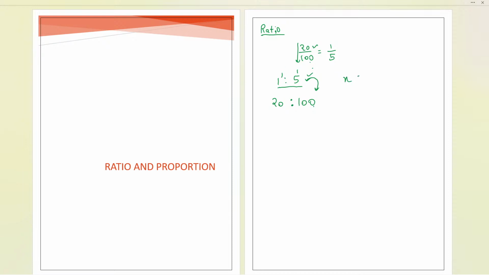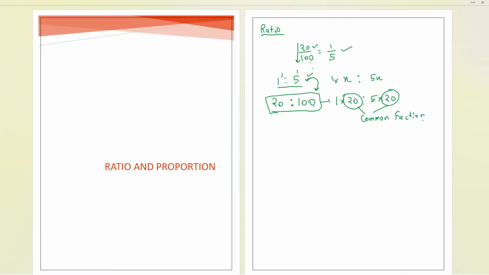Why are we multiplying with x? Because these numbers can be written as 1 times 20 and 5 times 20. So this 20 is the common factor. This common factor cancels out, and then finally we get this ratio. This is what is happening behind this ratio, which I have now shown you.